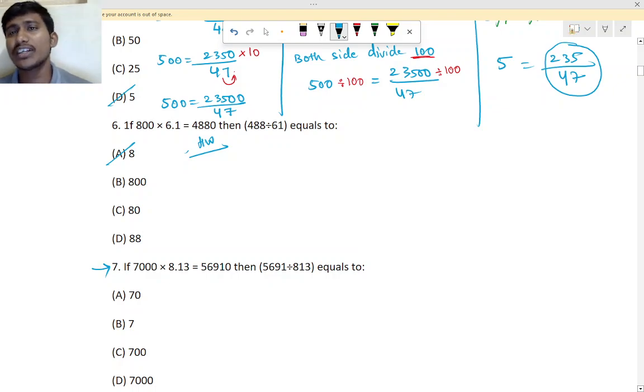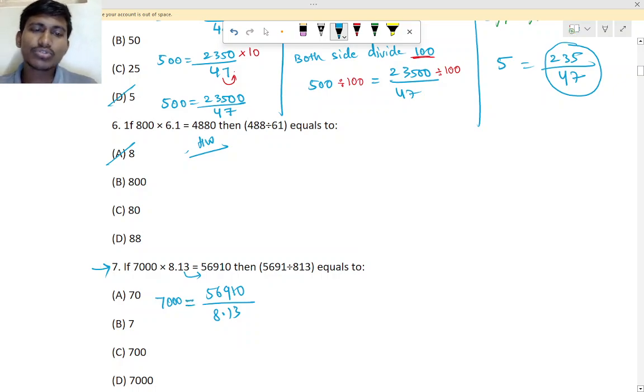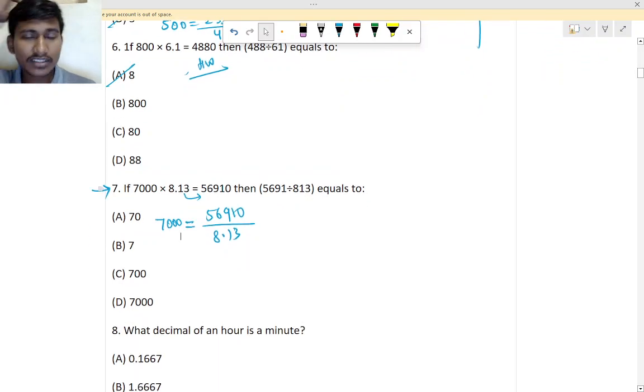Okay. So the seventh question, if you see here, 7000 into 8.13. So you have to find this one. You take it to that side, it will divide. So here 56910 divided by 8.13. This side 7000 is there, right? That is gone. Here we have two decimal places, so how much do we have to multiply here?